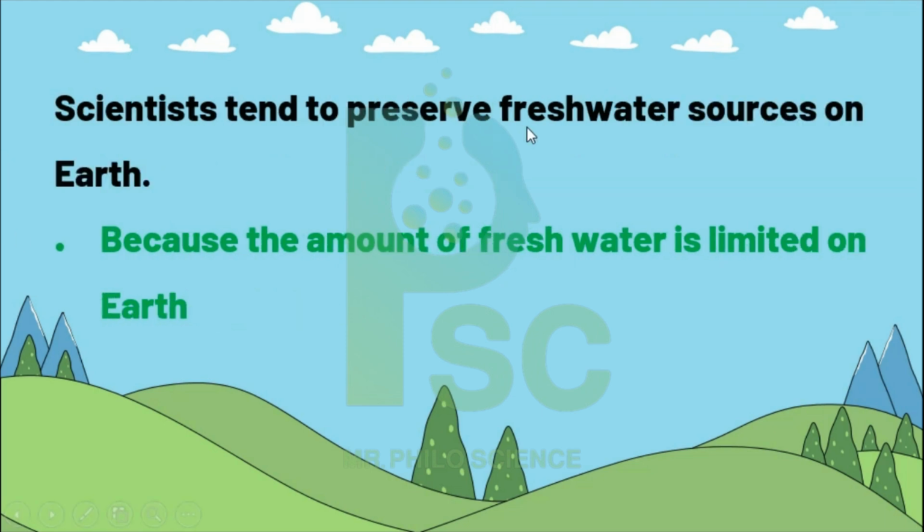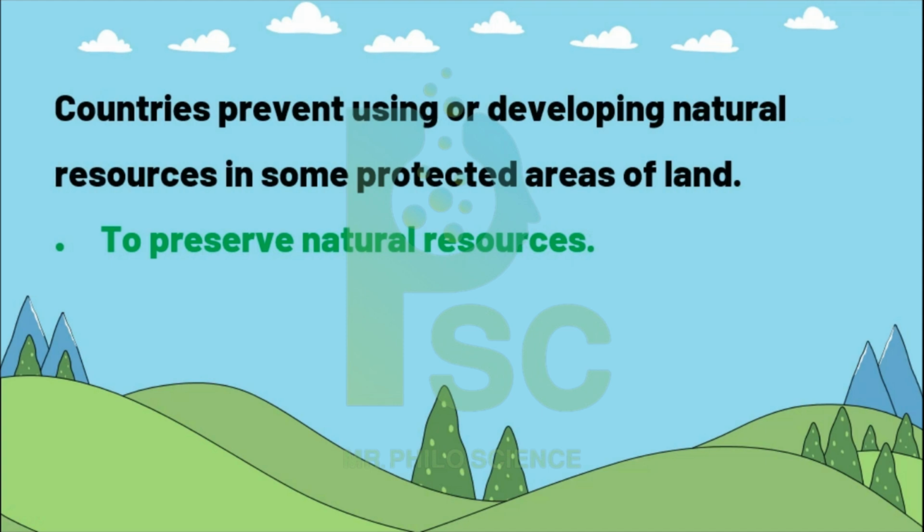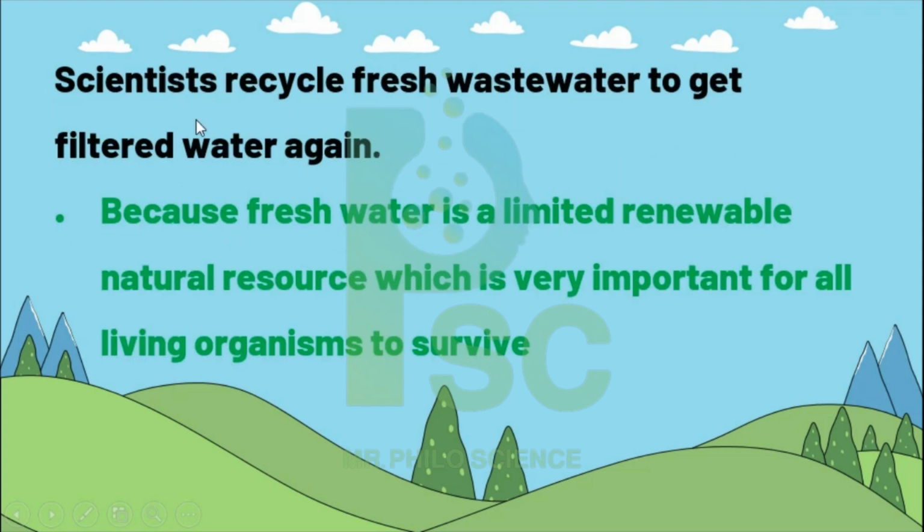Scientists tend to preserve fresh water sources on the earth because the amount of fresh water is limited on earth. Countries prevent using or developing natural resources in some protected areas of land to preserve natural resources. Scientists recycle fresh water to get filtered water again because fresh water is a limited renewable natural resource which is very important for all living organisms to survive.